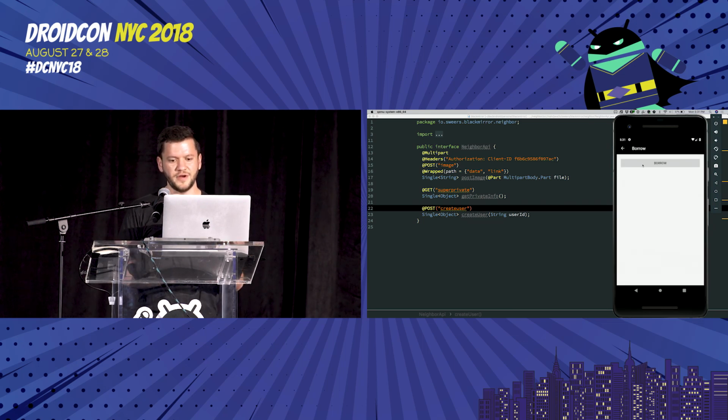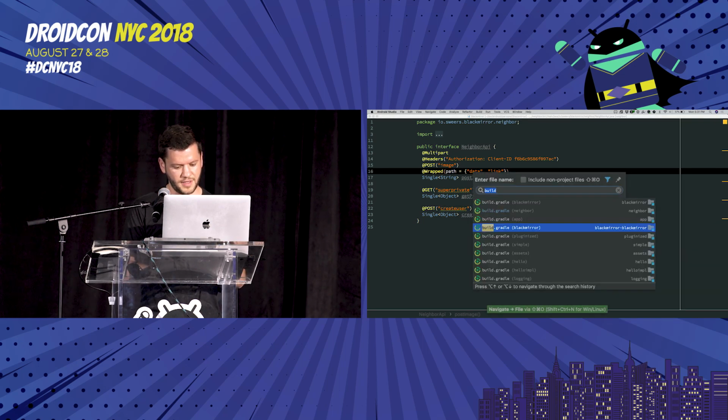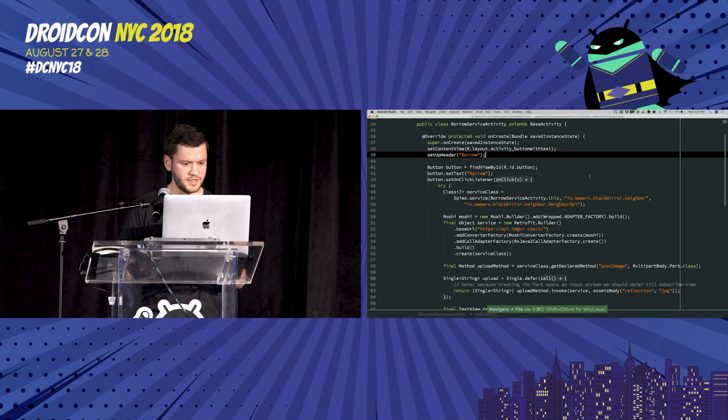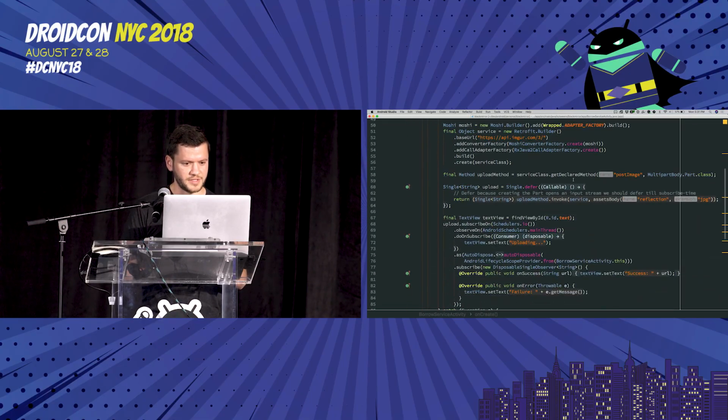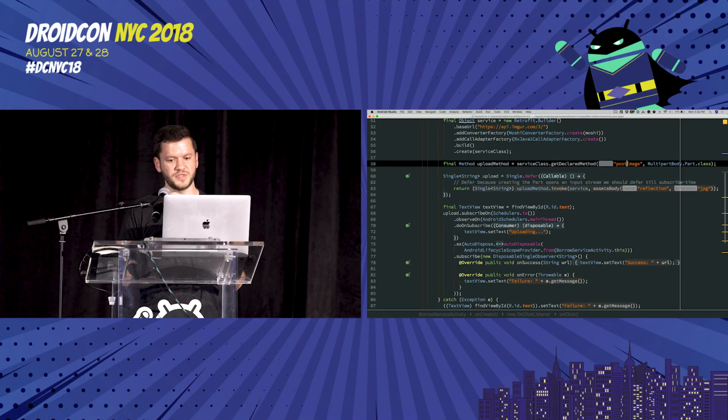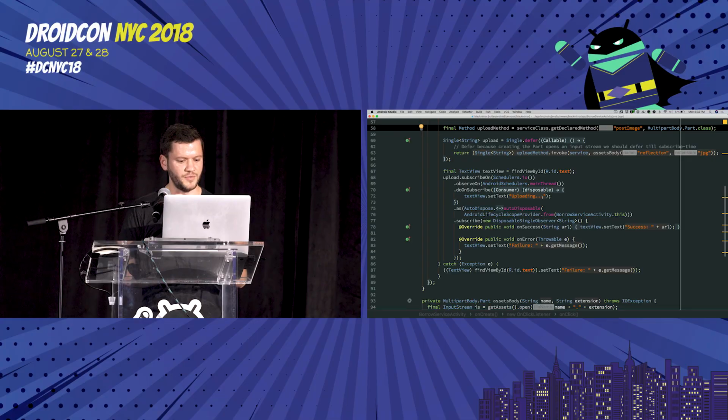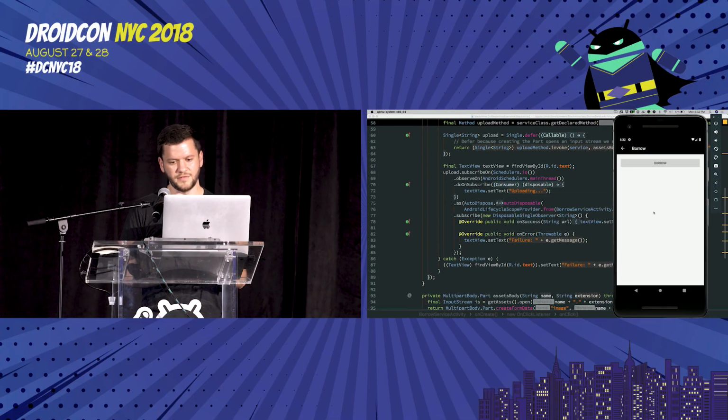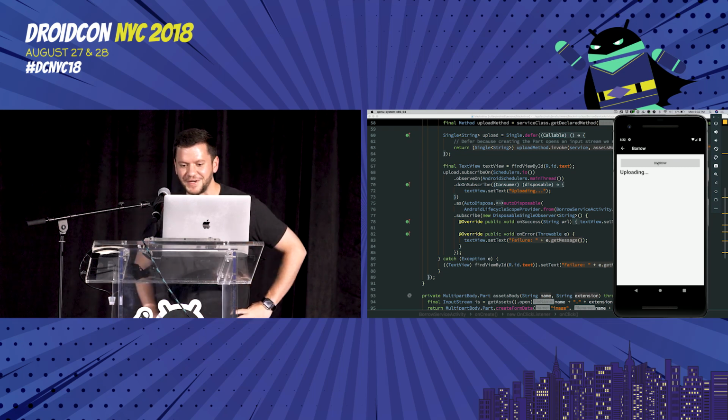We can actually go through here, borrow activity. Sorry, it's a bit gnarly with the RX code here. But we can go through here, create an instance of that service. We know the method post image. We've got an image that we're going to upload in here. We call that. And if I run that here, I'm now running this other app's API from my app with no permission issues, no sort of hesitation. It all just kind of works.